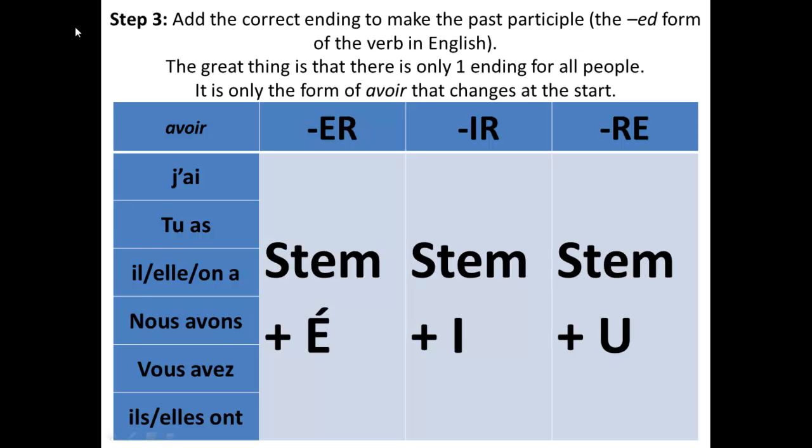Thirdly, you add the correct ending to make the past participle. Remember, this is the ed form of the verb in English. The great thing is that there is only one ending for all people. It is only the form of avoir that changes at the start, which means you know who's doing the verb. So for er verbs like regarder, you would have an E with an acute accent. IR verbs like finir, you just have an I. And RE verbs like répondre, you just have a U. Then the form of avoir would go before these past participles.